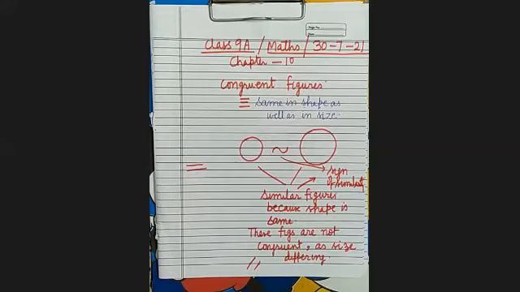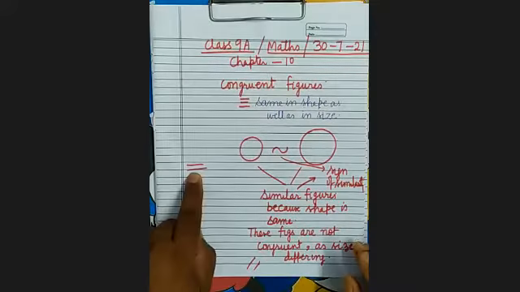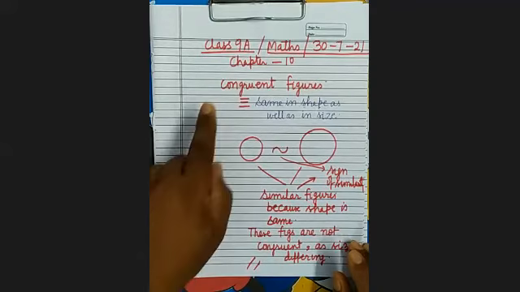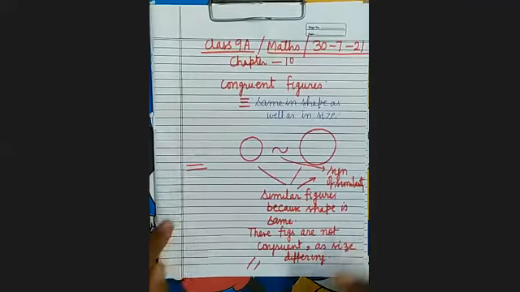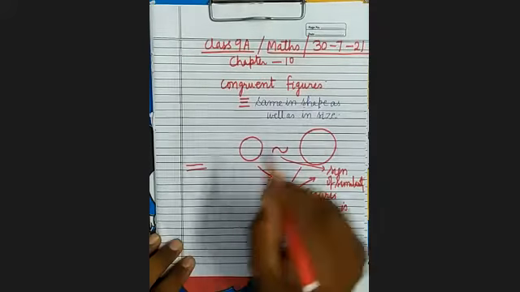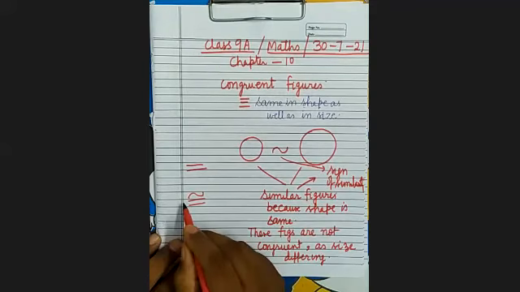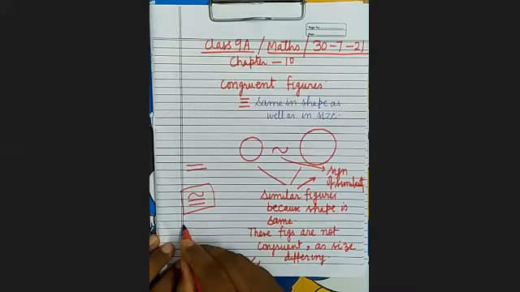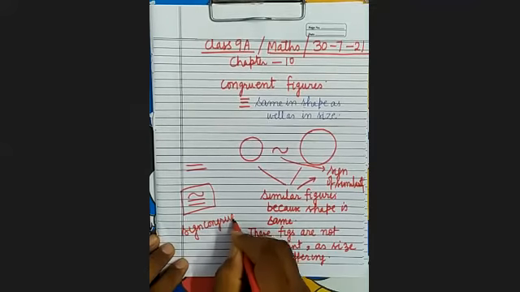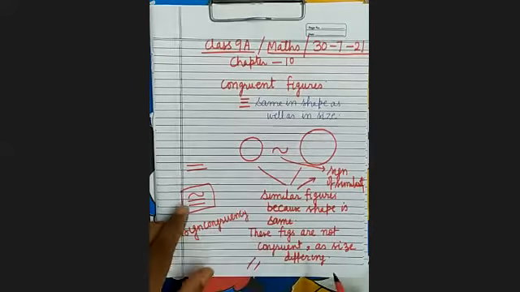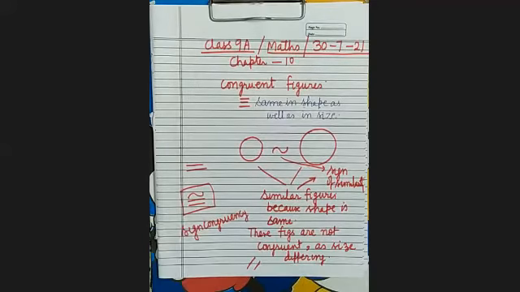Now you can see here, congruent figures are similar as well as equal. Therefore, what will be the sign of congruent figures? It is the sign of congruency. All of you remember this. And why? Because congruent figures are similar as well as they are equal.